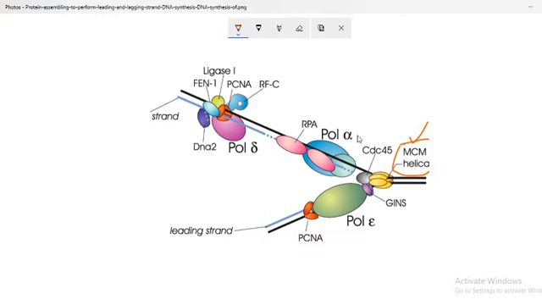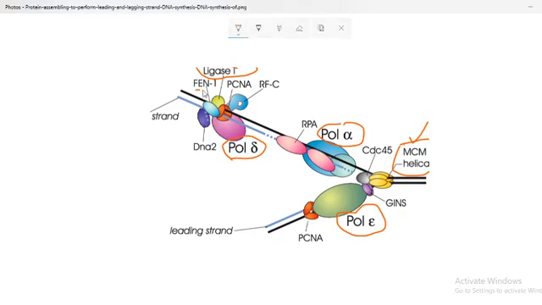Then we see that the DNA polymerase alpha subunit is working here, and DNA polymerase epsilon is working here. There is a ligase enzyme. Then there is one more subunit, DNA polymerase delta, working here.